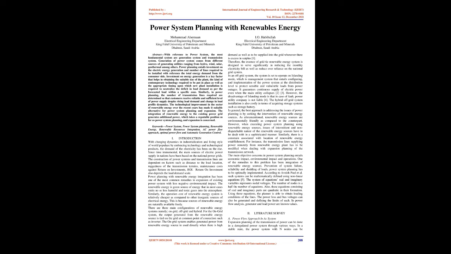Power system planning with renewable energy. Abstract: with reference to power systems, the most fundamental systems are the generation system and the transmission system. Generation of power comes from different sources of generating utilities, ranging from hydro, wind, solar, geothermal among others.